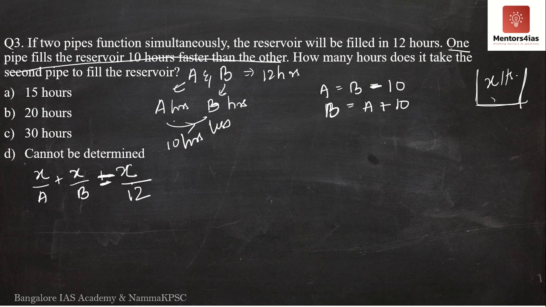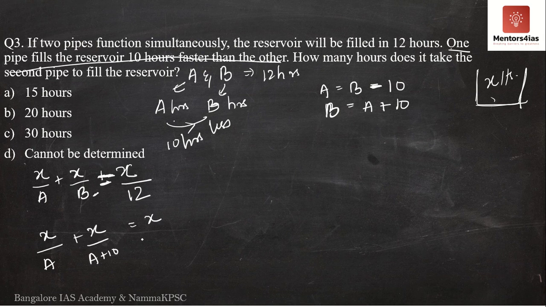Therefore in 1 hour, how many liters? X by 12 liters per hour. So I don't know A, B; I have to find out the value of B. The question is asking for determining the value of B because I am assuming B takes more time. Here I can either substitute A as B minus 10 or B as A plus 10. Either way, it does not matter. I'll just substitute B as A plus 10.